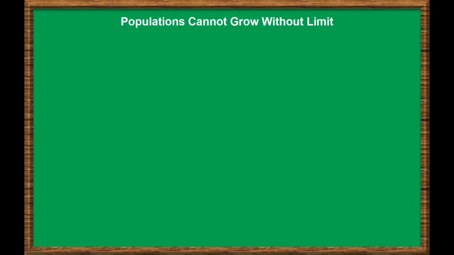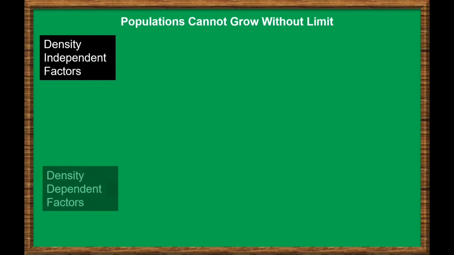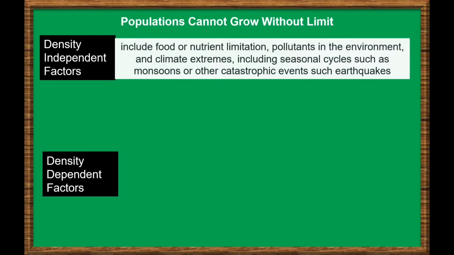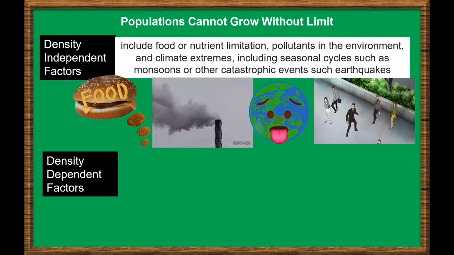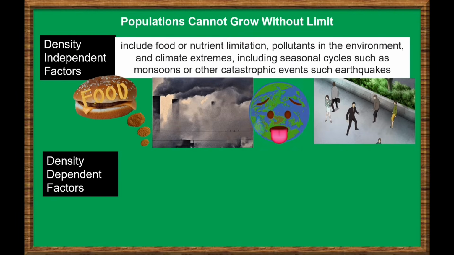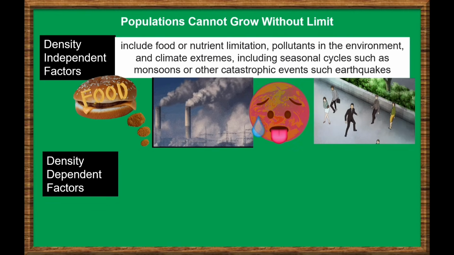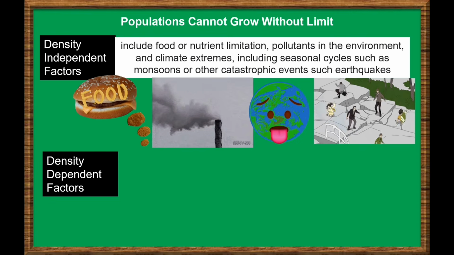Remember, a growth of population can be limited by two main factors: density-independent factors and density-dependent factors. In density-independent factors, a growth of population may be limited by the following: food or nutrient limitation, pollutants in the environment, and climate extremes, including seasonal cycle such as monsoons or other catastrophic events such as earthquakes.